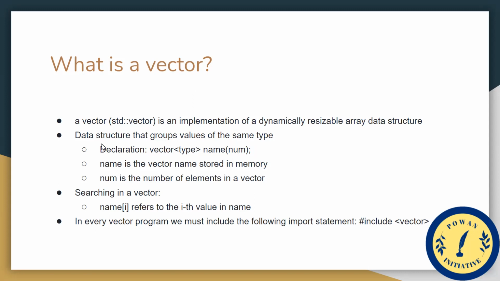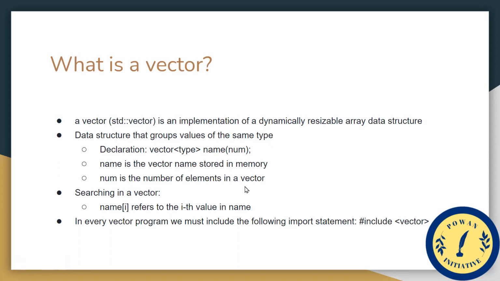A vector is a data structure that groups values of the same type. It is also known as a data structure since it is a dynamic array, so the definition is the same as for an array. How can we declare a vector? The declaration is the type vector, then the data type, and the name of the vector. As simple as that. Name here is the vector name stored in memory, and num here is the number of elements in the vector.